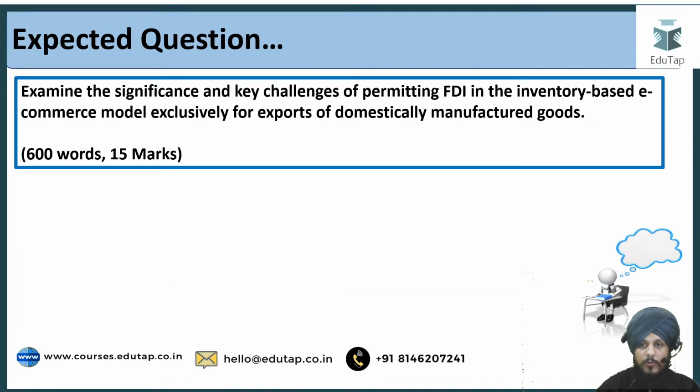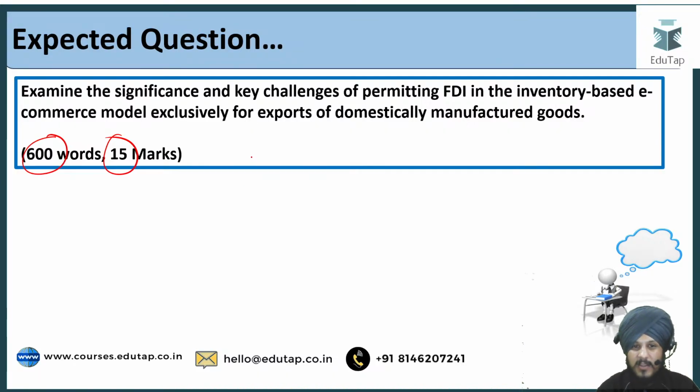Now let us move on to the question that can be expected from this topic: examine the significance and key challenges of permitting FDI in the inventory based e-commerce model exclusively for exports of domestically manufactured goods, right? So even if I've written this question for 600 words, 15 marks, nowadays you would have seen in the recent examination, Phase 2 examination, that the RBI pattern has got a bit changed.